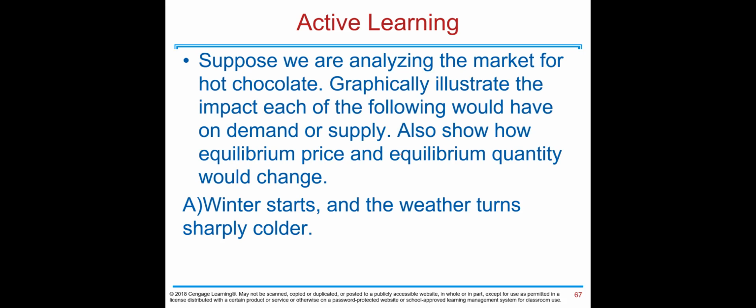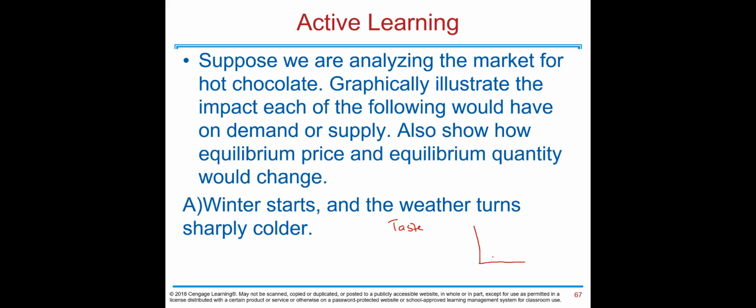Here you have one active learning. Let's do it together and finalize this lecture. Suppose we are analyzing the market for hot chocolate. Graphically illustrate the impact each of the following would have on demand or supply. Also show how equilibrium price and equilibrium quantity would change. Winter starts and the weather turns sharply colder. If that is the case, the taste preference of customers will change. Therefore, this is a demand shifter.